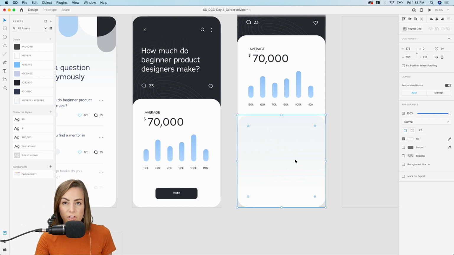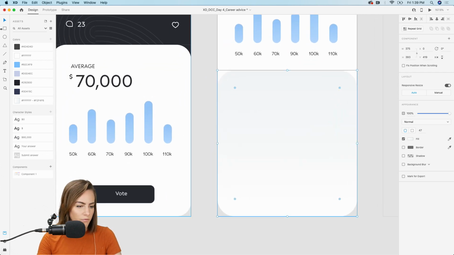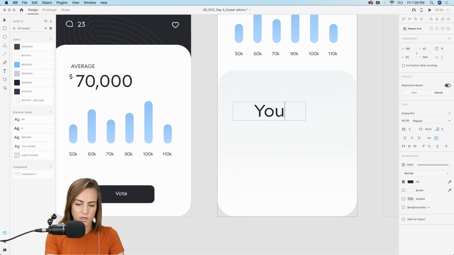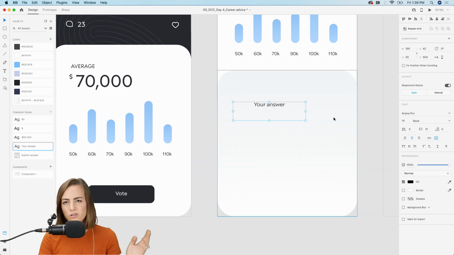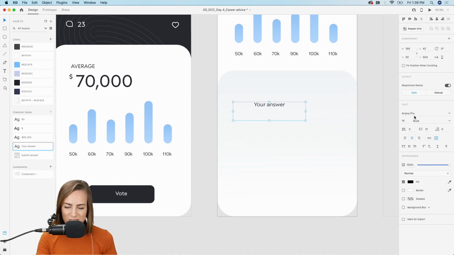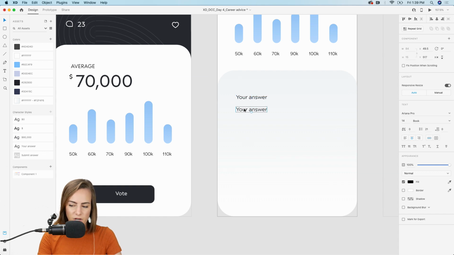Now let's start filling it in with some items to be able to vote on this question. So let's add some text. We can say your answer. And you guys are always asking about the fonts, so this is Ariana Pro, not Sofia Pro Soft. You guys know I use that all the time, so I'm trying to branch out. All right, so we've got your answer.